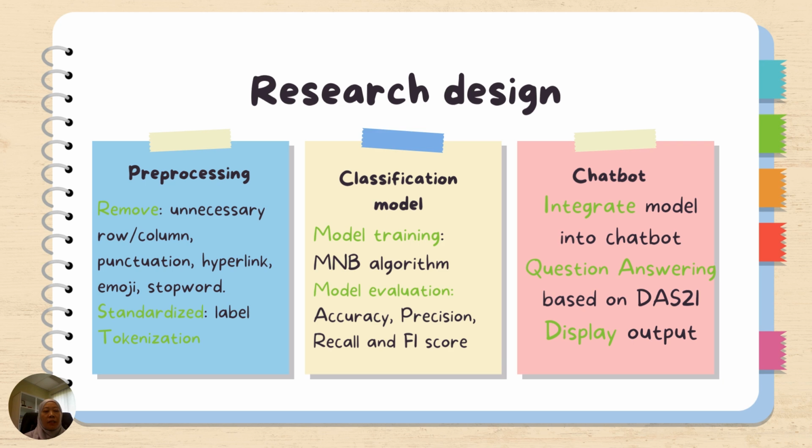So this is the research design. It will start from the data collection itself, from Kaggle and then from the Reddit posts, and then we need to pre-process the data set, the posts that we have extracted. In the pre-processing phase, we need to remove unnecessary rows and columns that we don't need. Sometimes there are a lot of rows and columns, but we only need certain of them.